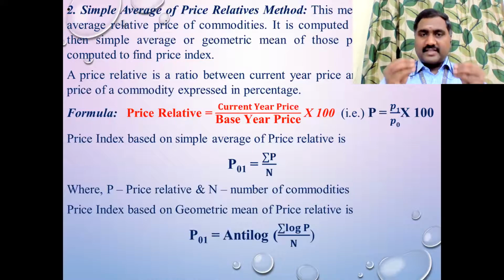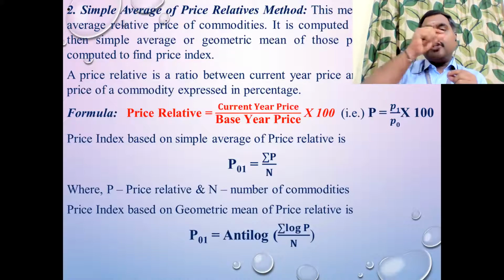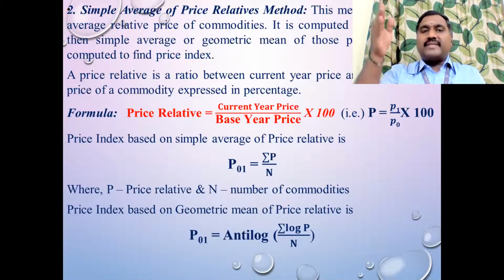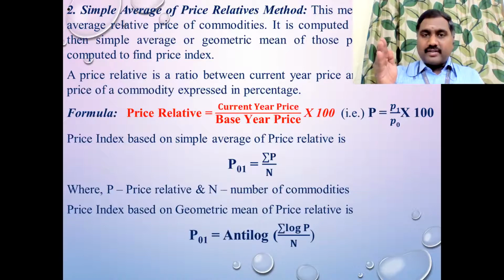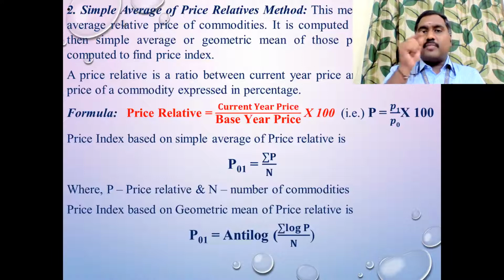Now in the second method, for each commodity, for example rice, they will be given a price for the base year and a price for the current year, right? You have to open another column called price relative. For that, you have to find the P01 value for each commodity. What is P01? It means the price index value for rice, the price index value for wheat.